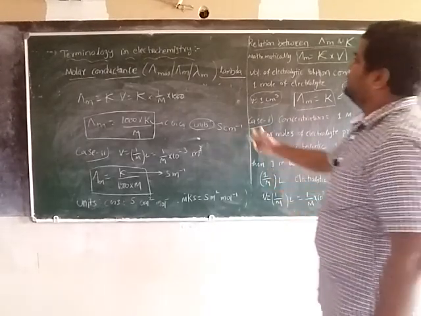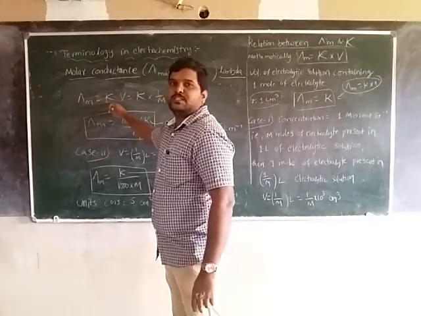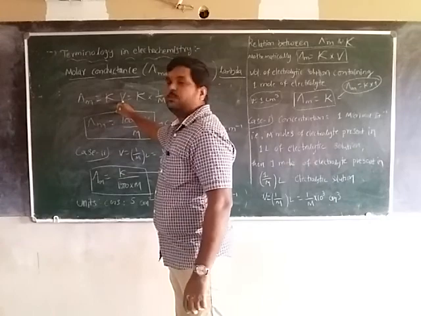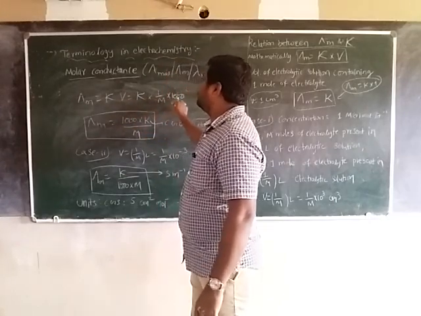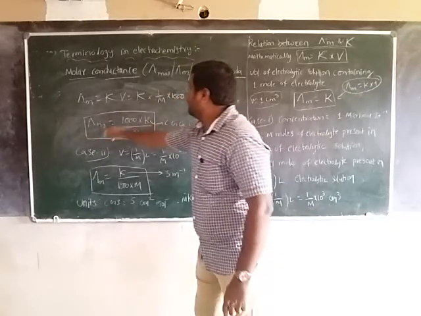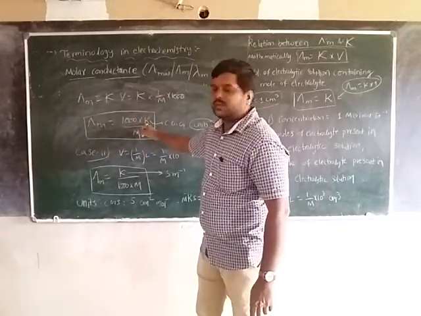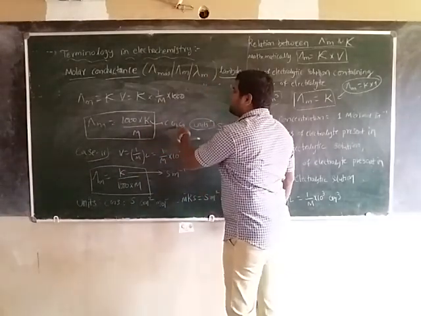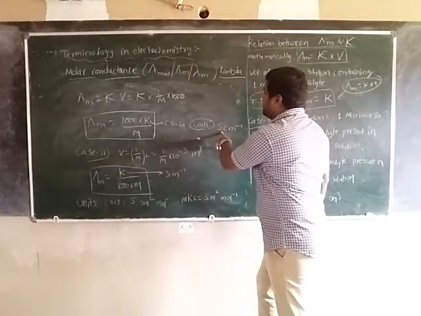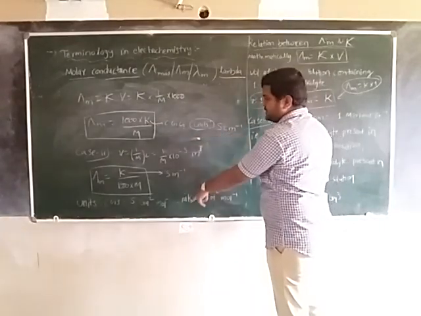Now we have seen that lambda m, the molar conductivity, is equal to specific conductance into volume V, that is, kappa into 1 by M into 1000. So molar conductivity is equal to 1000 into kappa, the specific conductance, divided by molarity. The specific conductance units in CGS are Siemens, or ohm inverse centimeter inverse.